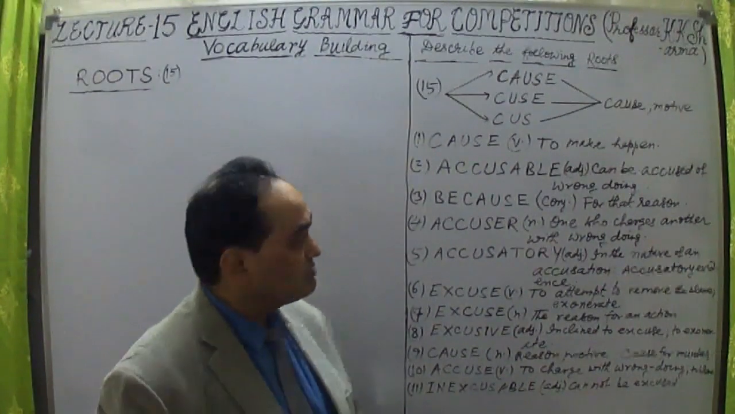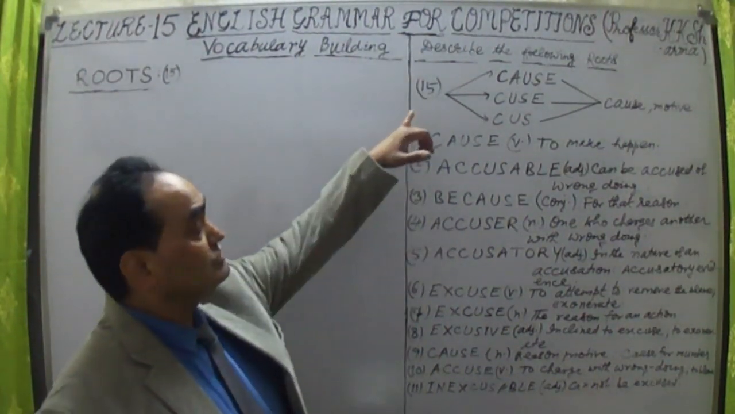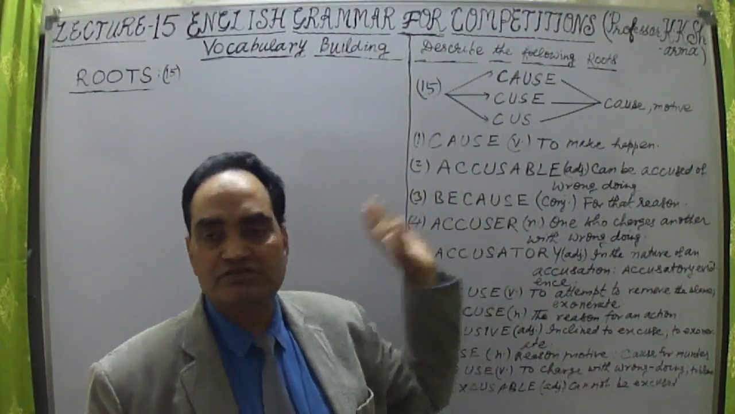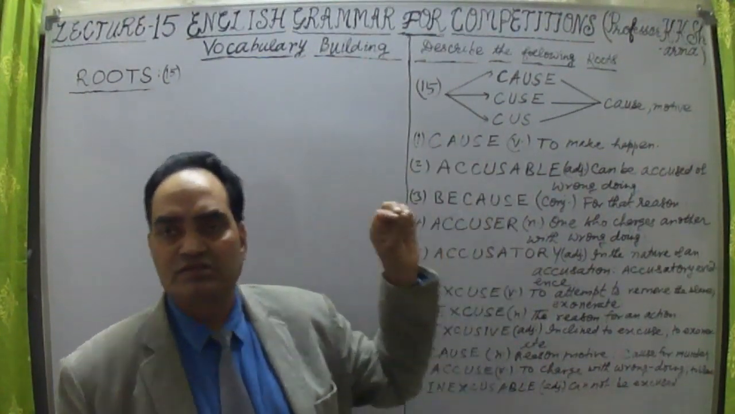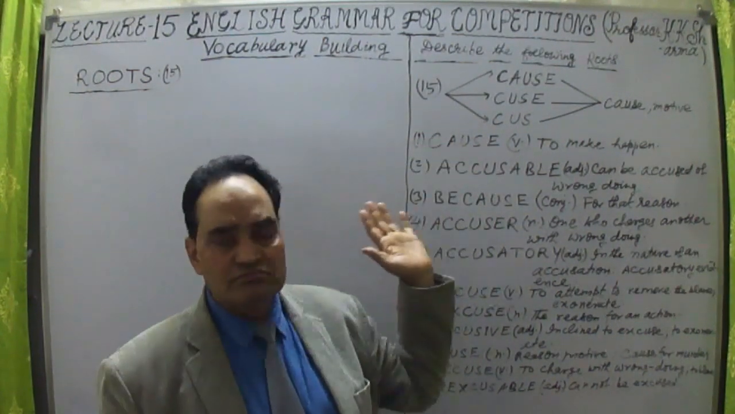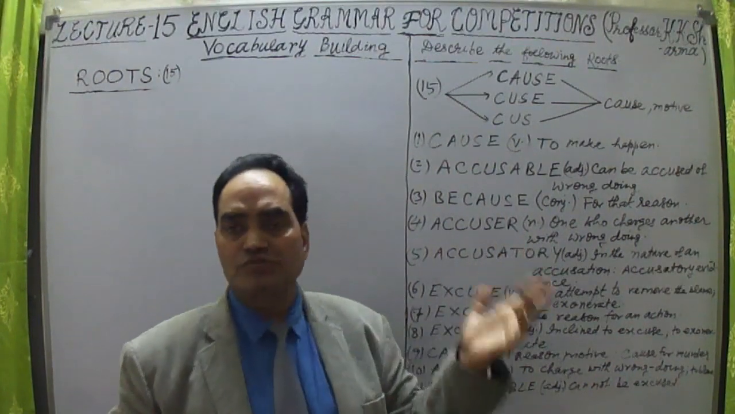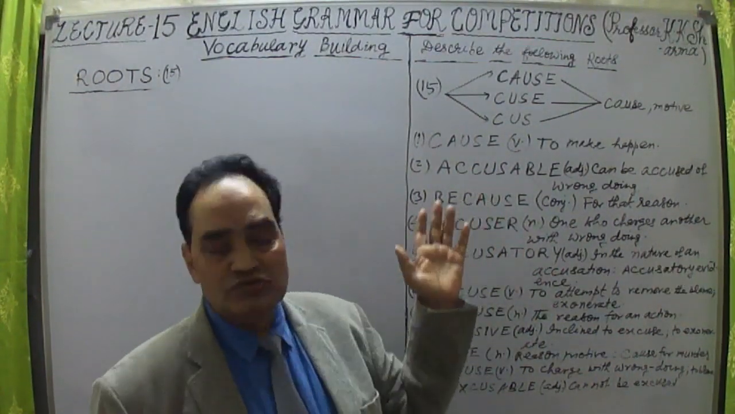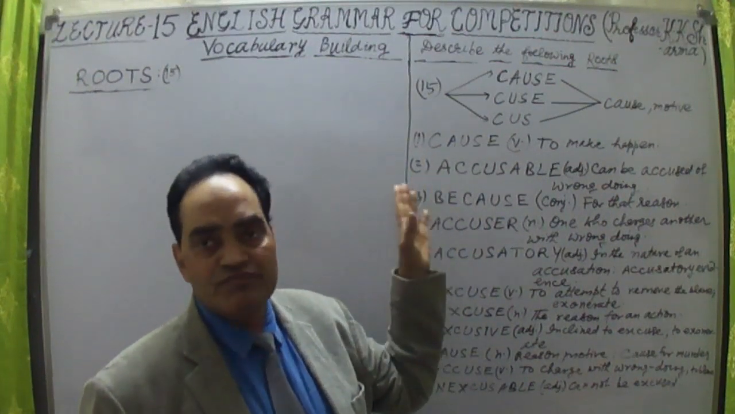Yes, friends. Now in this root number 15, I have taken the next root, in which three roots are there. Basically, they have the same meaning: cause, motive. What is your goal? What is your motive? What is your object or objective? What is your cause? So that is being represented by these three words.